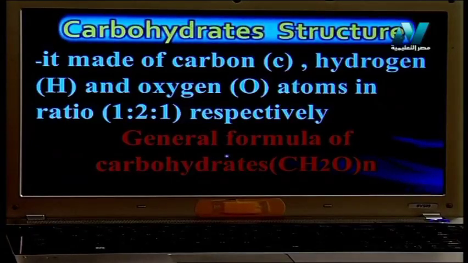Let's make a formula. This formula is (CH2O)n. This is a very important formula. The carbohydrate has this formula. If you have 1 carbon, this carbon must be connected with 2 hydrogen and 1 oxygen. What about this n? This n refers to the number of this formula units in the molecule. I will explain that after a few minutes.